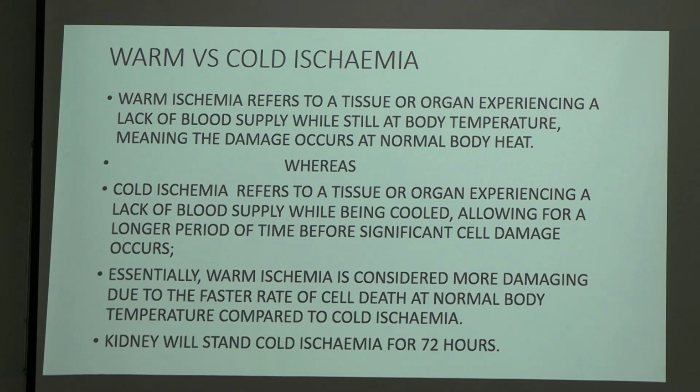So essentially warm ischemia is considered more damaging due to the faster rate of cell death at normal body temperature compared to cold ischemia. Obviously, in cold the process becomes a bit slower. As a dictum, the kidney will stand a long ischemia of 72 hours. The kidney has that potential. Okay, it can withstand that.